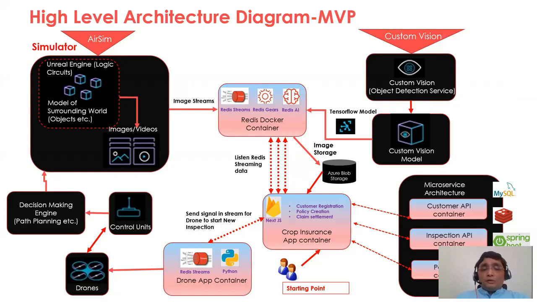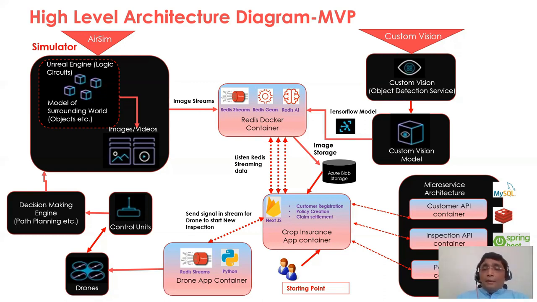Once the drone finishes the scanning of the land, all data will be passed to the backend system using a microservice architecture. This microservice architecture we have divided into different entities, just like a customer API container, the inspection API, policy API. This microservice architecture is built on the Java Spring Boot framework, which in turn uses Redis cache, Redis search, and Redis JSON.